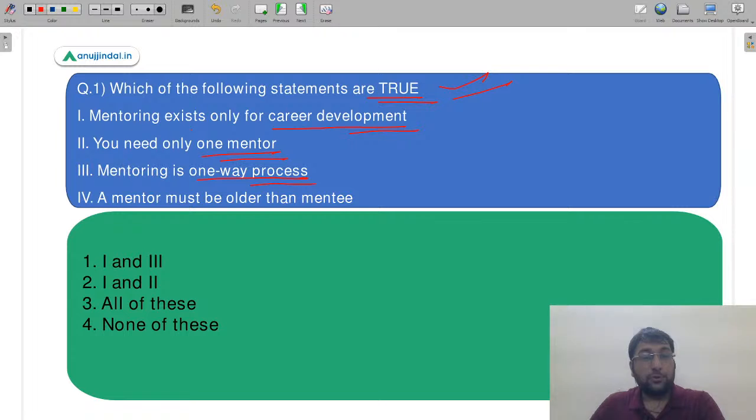Mentoring is a one-way process. This is the third statement. Fourth, a mentor must be older in terms of age than the mentee. So mentor को बड़ा होना चाहिए mentee से. These are the 4 statements given. I am sure that it's a very pretty easy question. Nothing difficult to answer. Let me just read on to the options. Is it first and third statement? Is it second, first and second statement? Is it third, all of these? Or is it fourth, none of these?